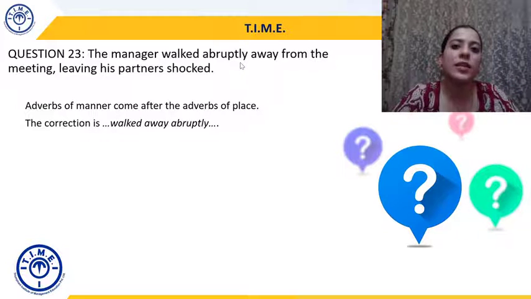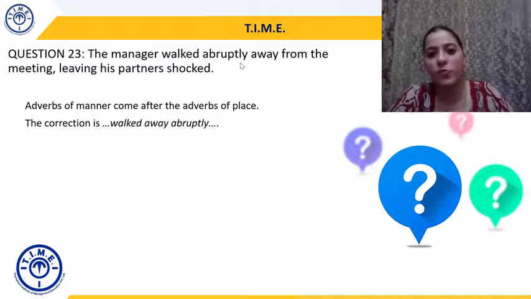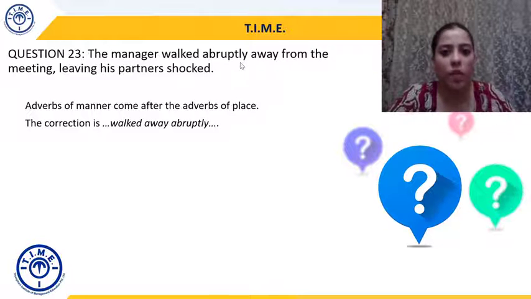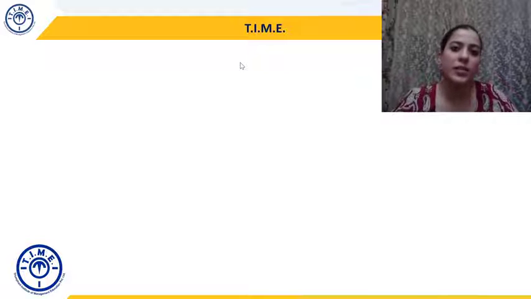So here the sequence is different because we are only talking about adverbs of manner and adverbs of place. Please do not get confused with the earlier question, because there we were taking more than two adverbs into consideration. That concludes our session on adverbs.